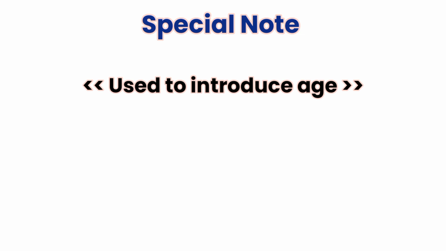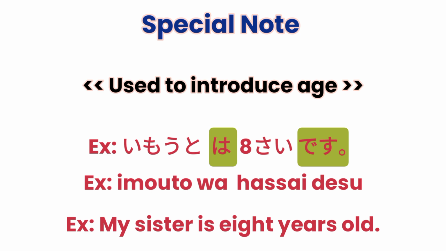Second one. Used to introduce age. 妹は8歳です。 My sister is 8 years old.